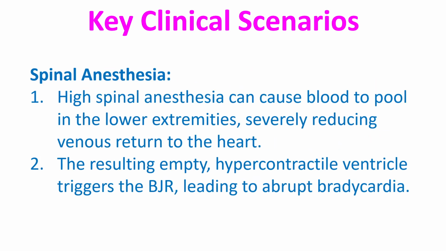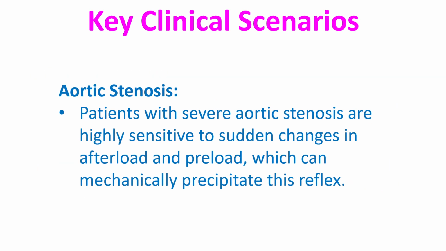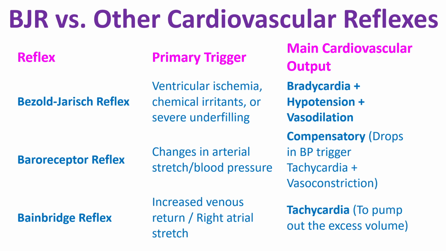Spinal anesthesia. High spinal anesthesia can cause blood to pool in the lower extremities, severely reducing venous return to the heart. The resulting empty hypercontractile ventricle triggers the BJR, leading to abrupt bradycardia. Aortic stenosis. Patients with severe aortic stenosis are highly sensitive to sudden changes in afterload and preload, which can mechanically precipitate this reflex. Here is a comparison with other cardiovascular reflexes.